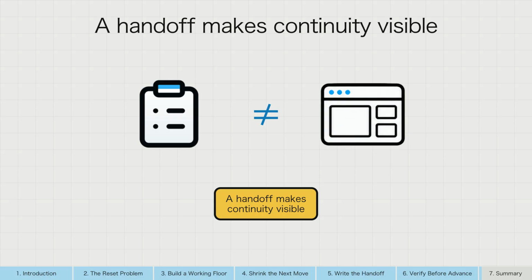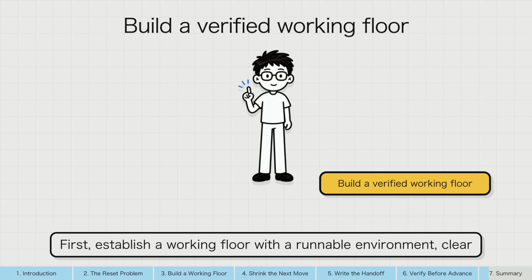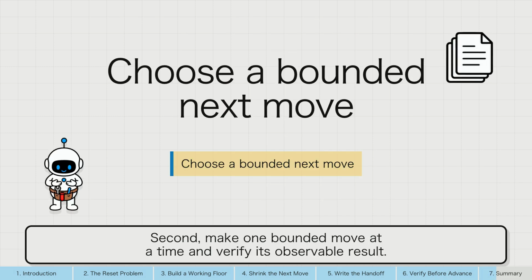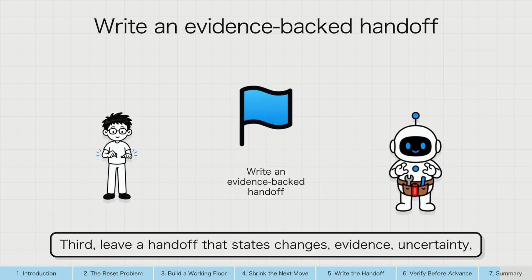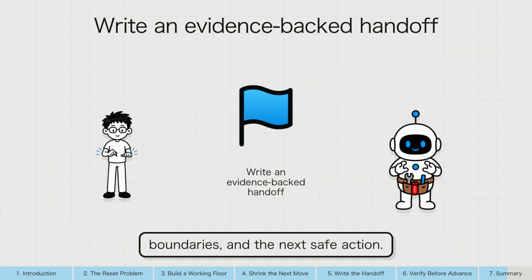Long-running AI agents need continuity by design, not by optimism. First, establish a working floor with a runnable environment, clear requirements, and a fast reality check. Second, make one bounded move at a time and verify its observable result. Third, leave a handoff that states changes, evidence, uncertainty, boundaries, and the next safe action.